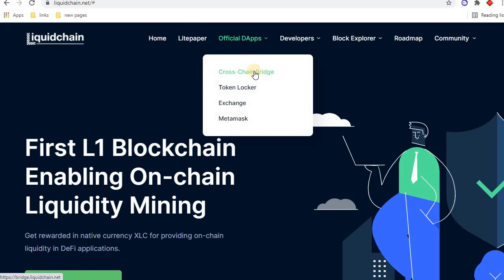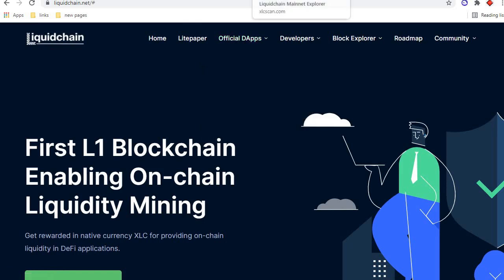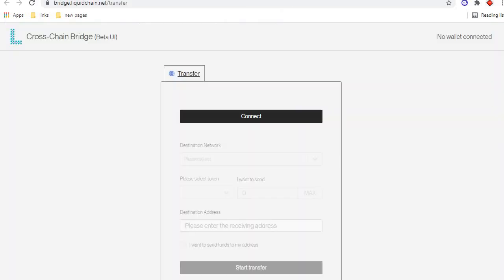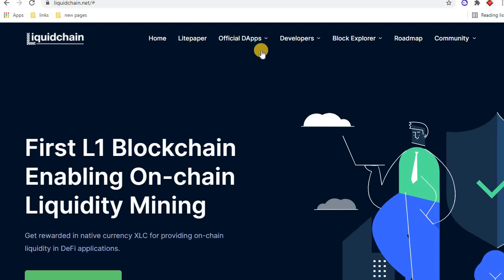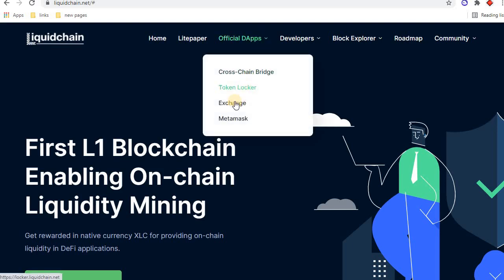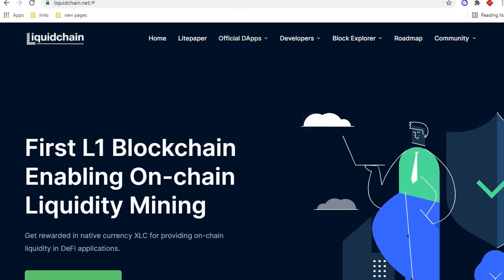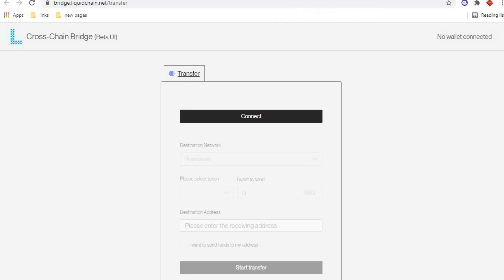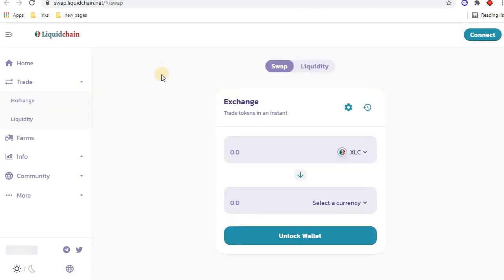Cross chain bridge. When you click on cross chain bridge, this is the page of the cross chain bridge. You can connect your wallet and use it. And the second product is Token Locker and Exchange. They will launch their DEX, and this is the page of the DEX. You can swap any asset on this.